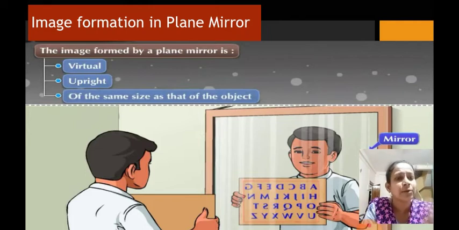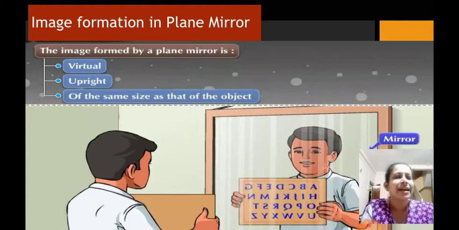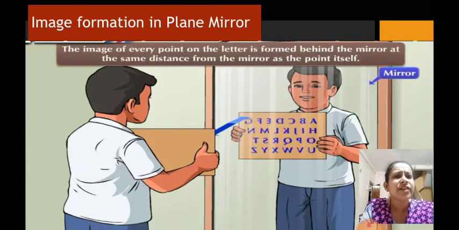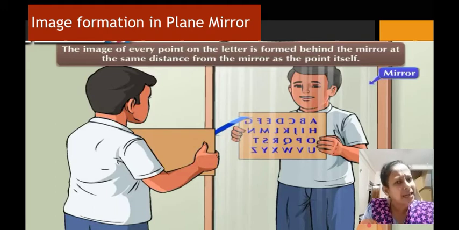Now look at this picture. You can see the different letters here. Now A is on this side, that's why it appears to be on that side only. Whereas the G is on the other side of the paper. That is why G appears in the mirror also on that same side. And why it is happening is because the image of every point on the letters which you have taken here is formed behind the mirror at the same distance from the mirror as the point itself.